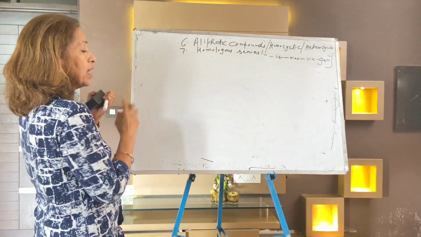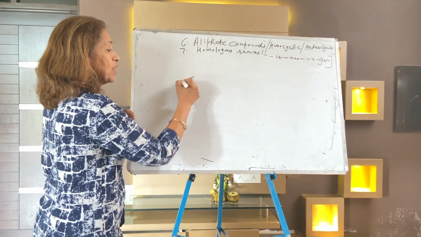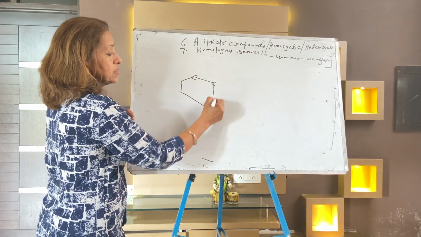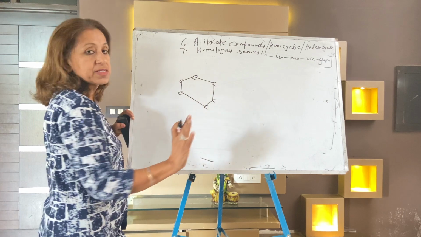Now, homocyclics are those where the complete closed carbon ring is made up of only one element, that is carbon.